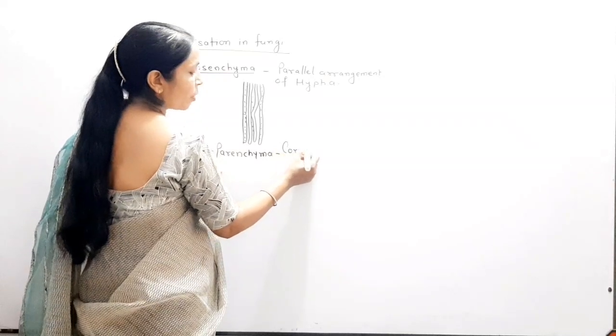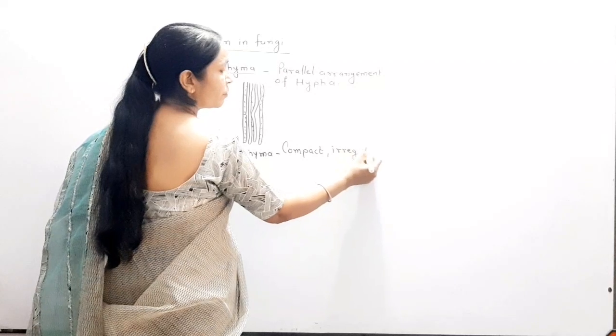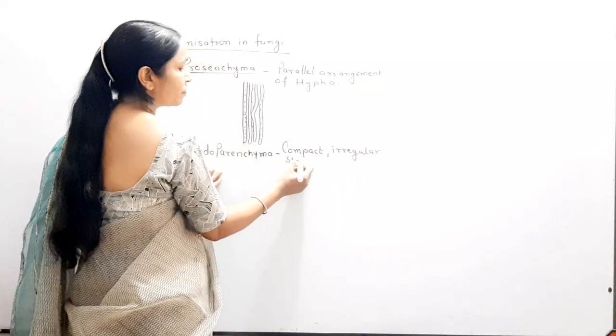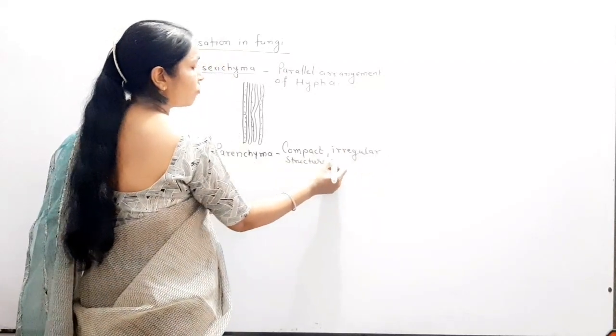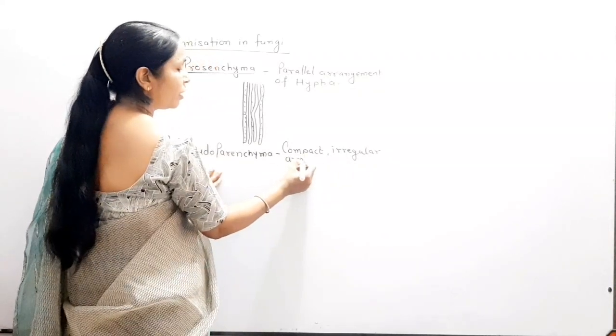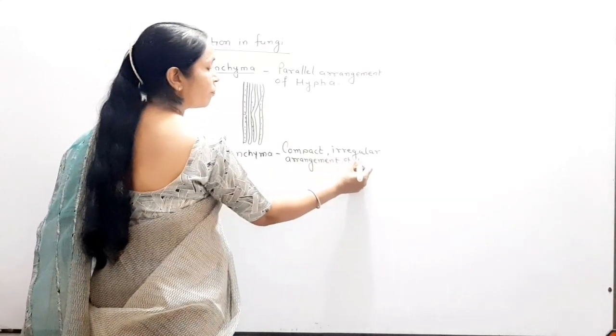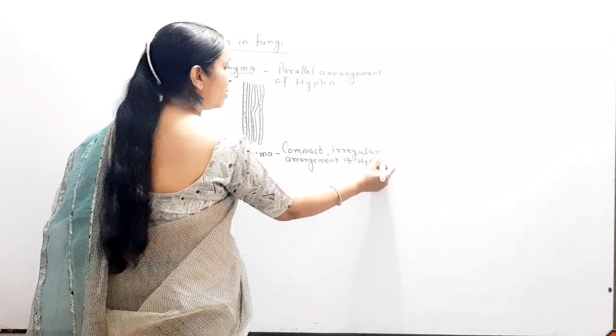So here you remember the compact irregular structure, irregular arrangement of hypha. Clear?